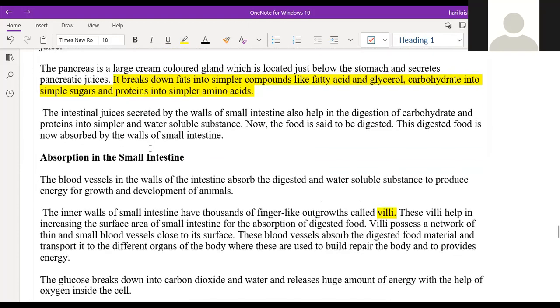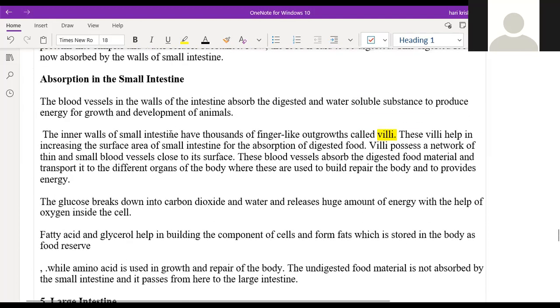The intestinal juices secreted by the wall of the small intestine also help in the digestion of carbohydrates and proteins into simpler, water soluble substances. Now the food is said to be digested. The digested food is now absorbed by the walls of the small intestine.